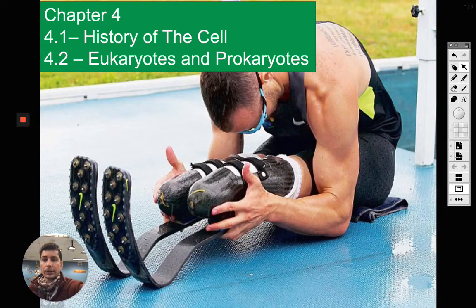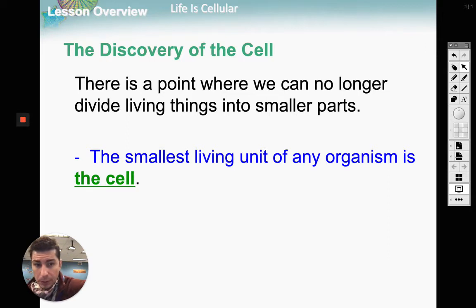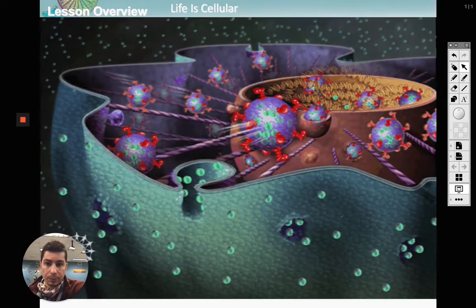Okay, guys. So today we're going to start chapter 4. We're going to start with the history of the cell and talk about all the people that contributed to finding the cell and finding different things about the cell. So we already know this from chapter 1. The smallest living unit of any organism is the cell. Smaller than this, it's not considered living. Okay, organelles are not living.